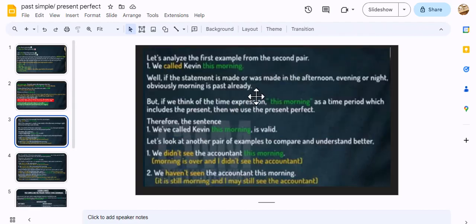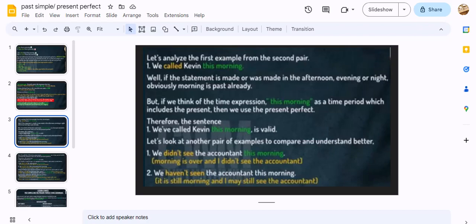Do you remember the first example we talked about? Let's read it again. We called Kevin this morning. Well, if the statement is made in the afternoon, evening, or night, obviously the morning is in the past already. So yes, we can use this one. We can use the past simple, because this means that we called this morning.